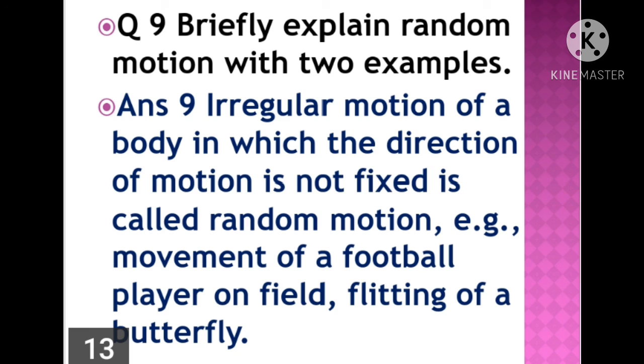Example: movement of football players on the field. Football players are moving according to the ball, so they show random motion. Fluttering of a butterfly. A butterfly can fly in any direction. And similarly, movement of an ant is also random motion.